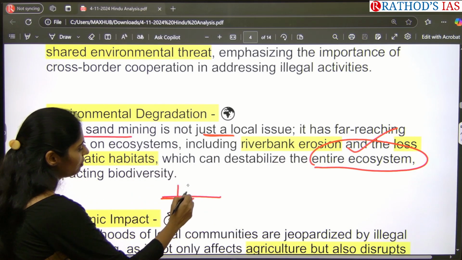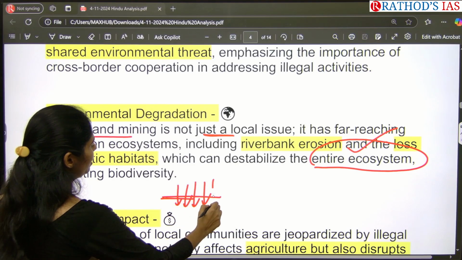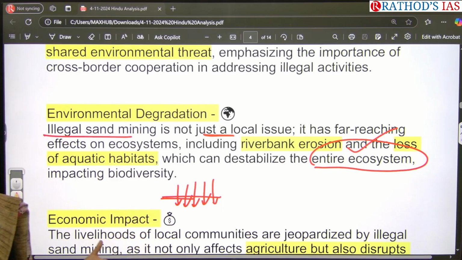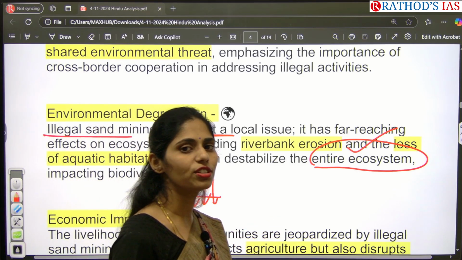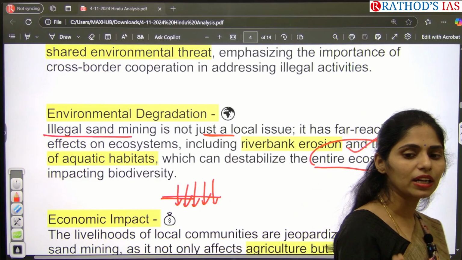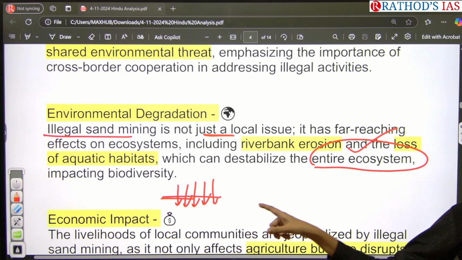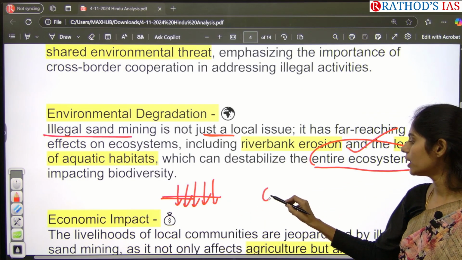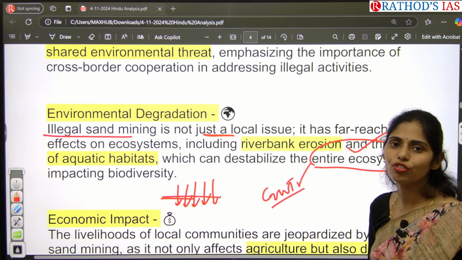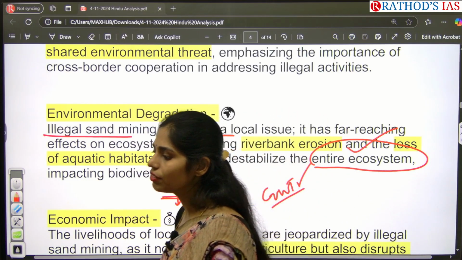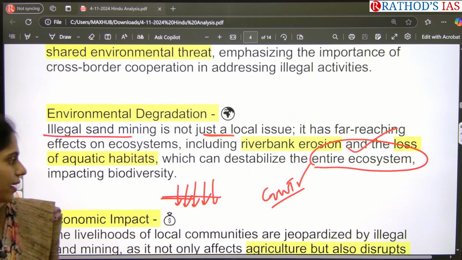It helps in filtration and even in more percolation of water. If we remove this sand from this layer of soil, what happens? There will be no percolation of water inside. That will impact your groundwater table as well. And there will be no filtration of water. Because of this, the pure river water will be affected.